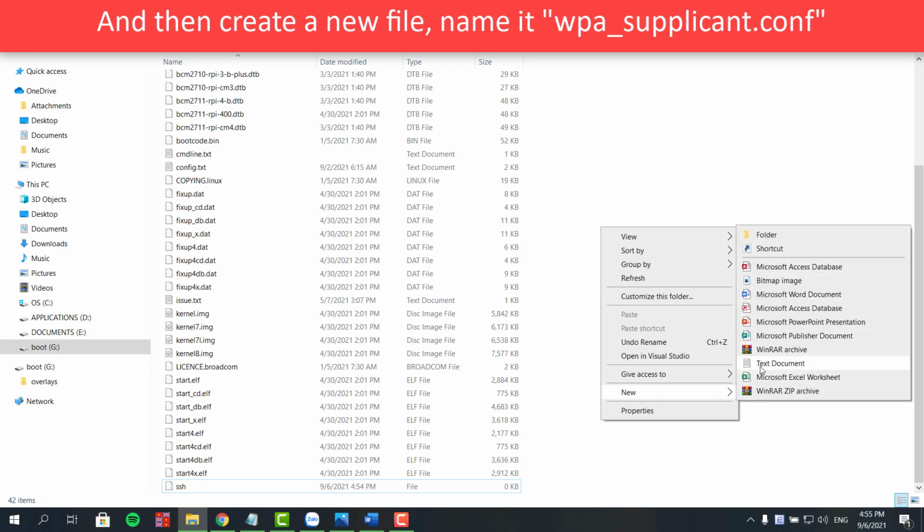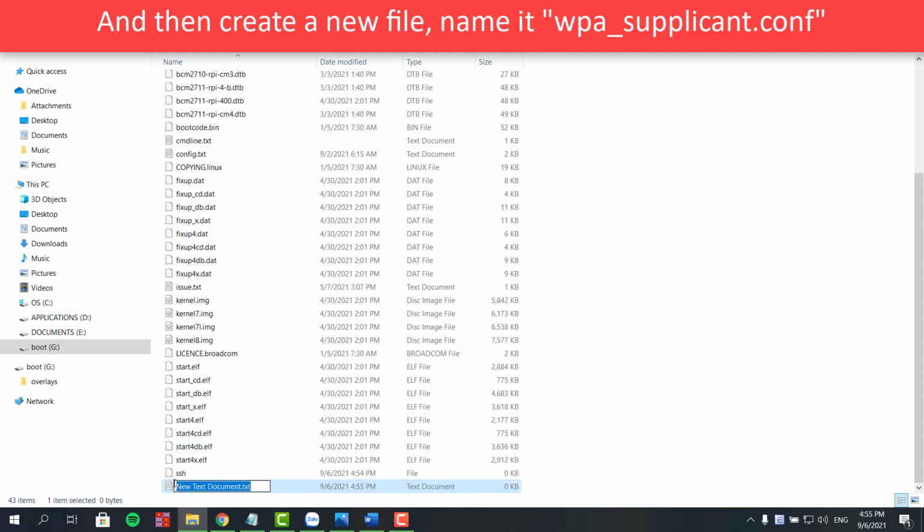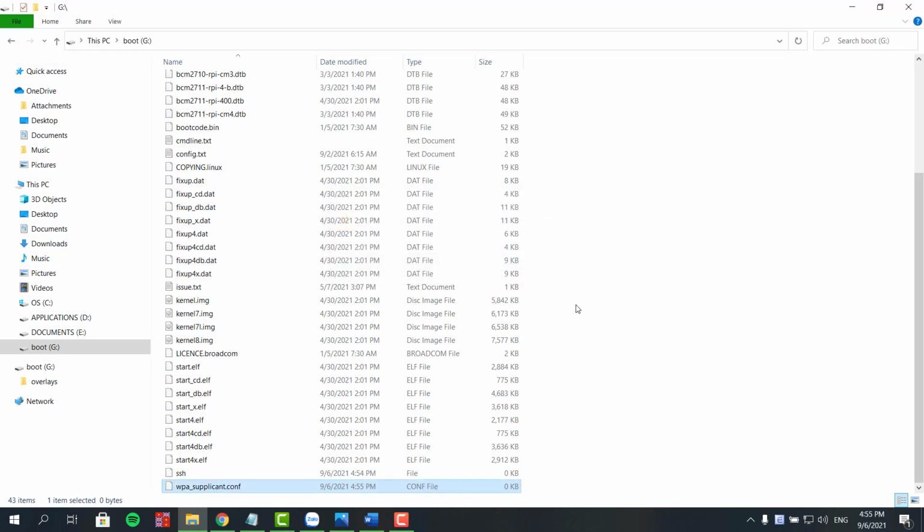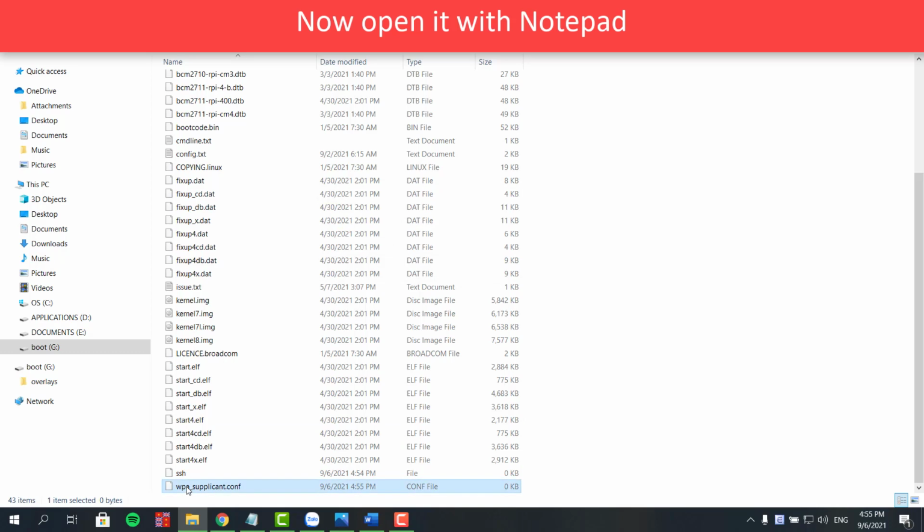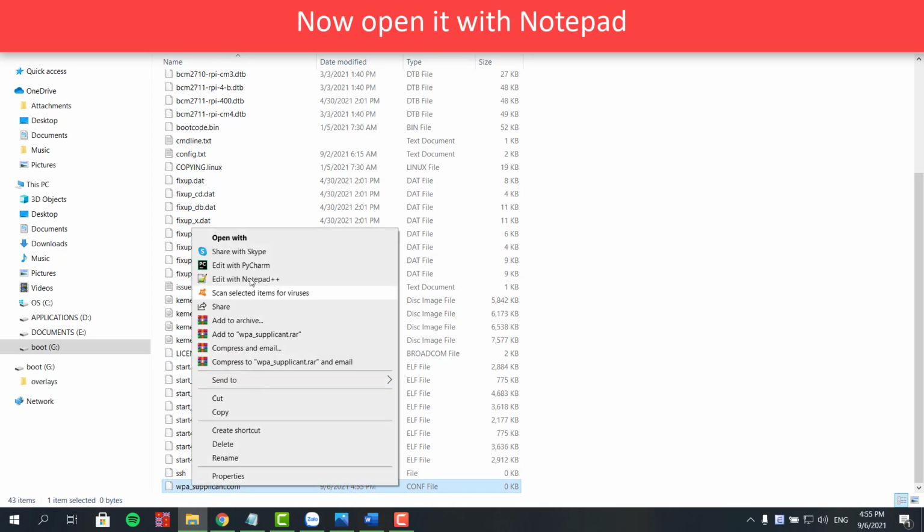And then create a new file. Name it wpa-supplicant.conf. Now open it with Notepad.